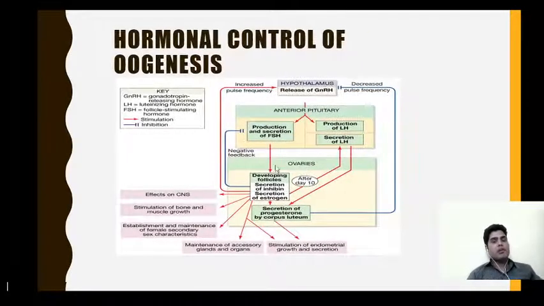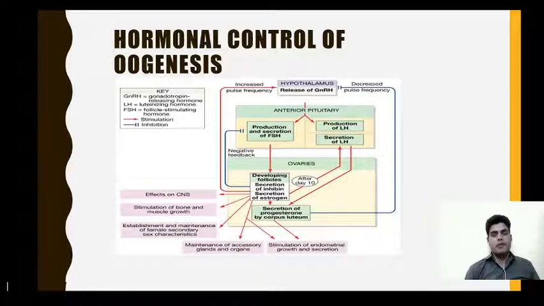Now this is about the hormonal control of oogenesis. Different hormones are responsible for controlling oogenesis. The hypothalamus releases gonadotropin releasing hormone, and this hormone acts on the anterior pituitary gland, which leads to the production of follicle stimulating hormone and luteinizing hormone.